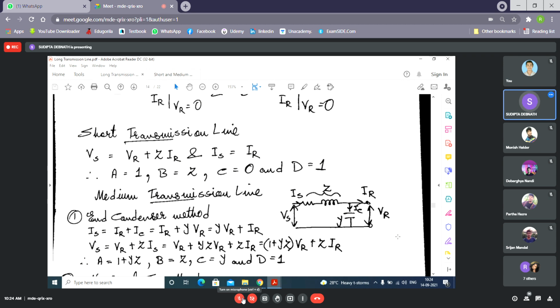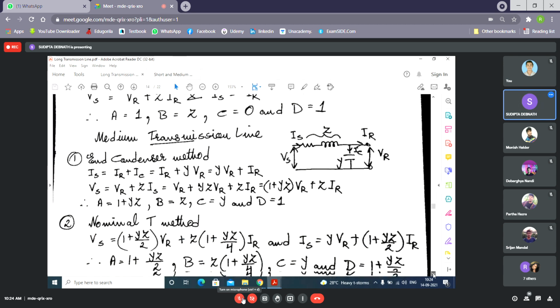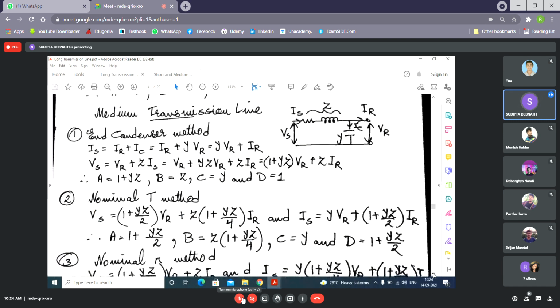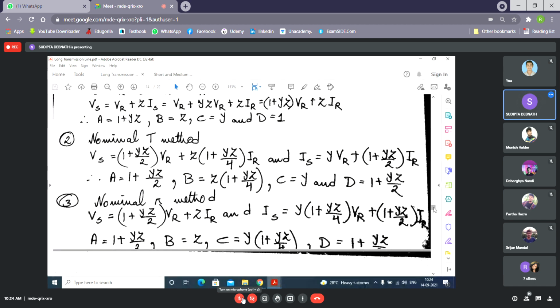Now the medium transmission line. First, the end condenser method. In the medium transmission line, this is an unsymmetrical network. You can see that the capacitance is considered at the receiving end only, so this is not a symmetrical network. While the other two, the T method and the pi method, are symmetrical networks. That we discussed in the last class.